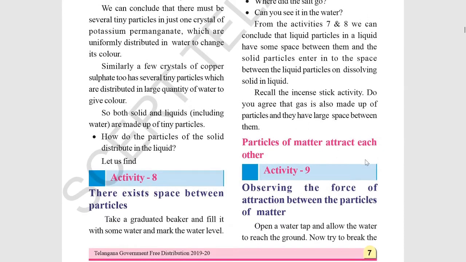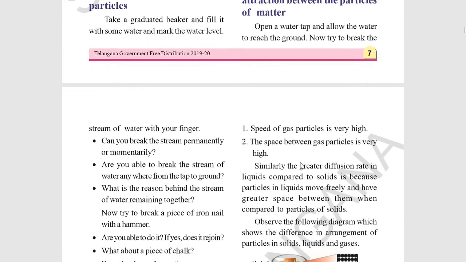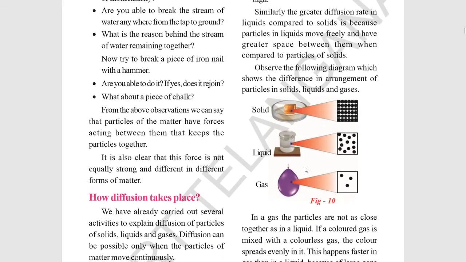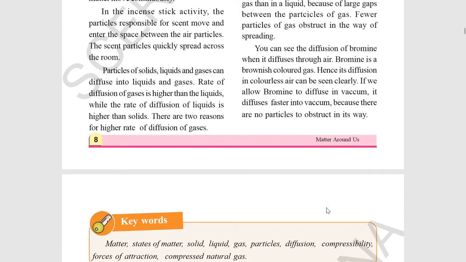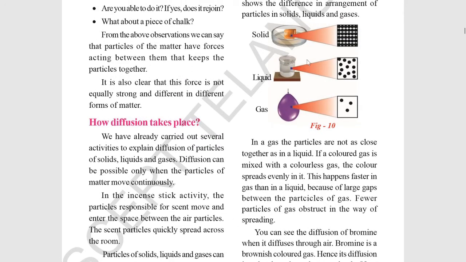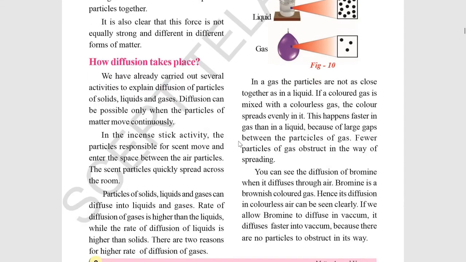Do particles of matter attract each other? Yes. In solids we have a higher attraction between particles, that's why they are so hard and compactly arranged. In liquids there is lesser or intermediate attraction, that's why they are in liquid form. In gases there is the least attraction, that's why they are in gas form, and they are far apart. Diffusion is more in gases, less in liquids, and even less in solids.